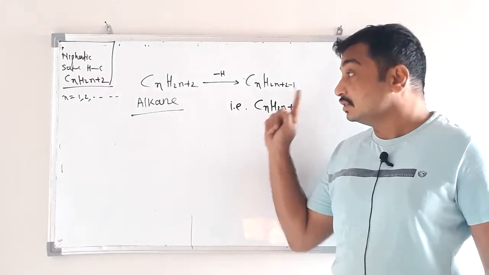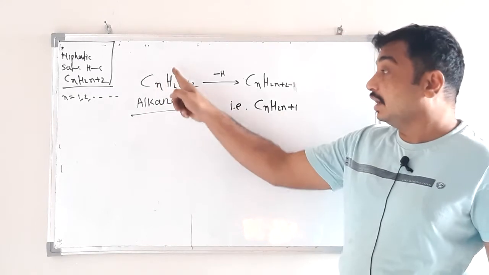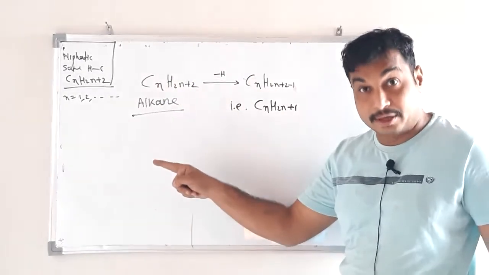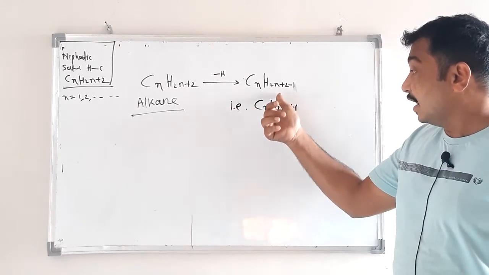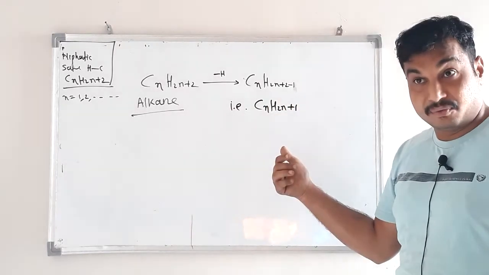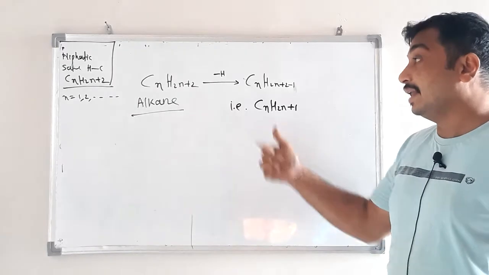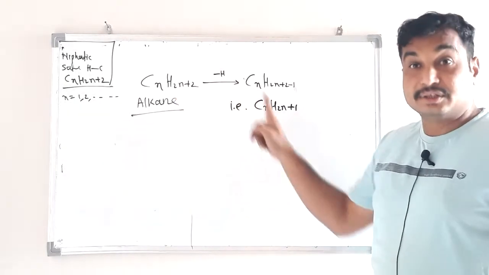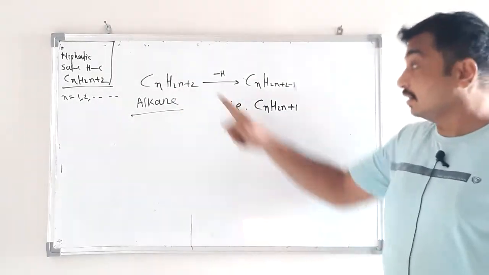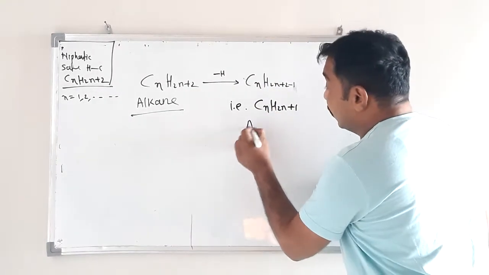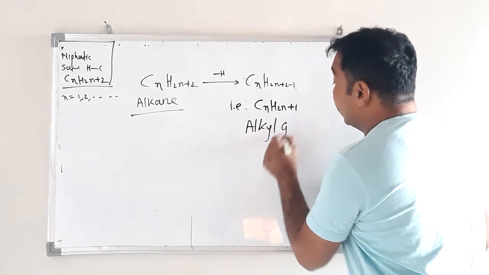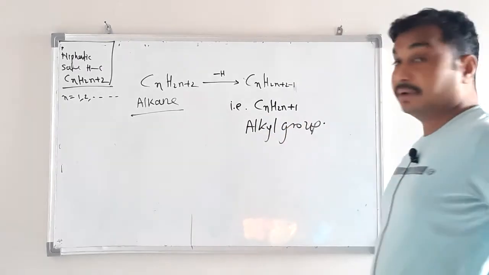For alkane the general formula is CnH2n+2, but here the formula is CnH2n+1, one hydrogen atom less than alkane. This is different, and this is known as alkyl group. Alkyl group, remember, very important.